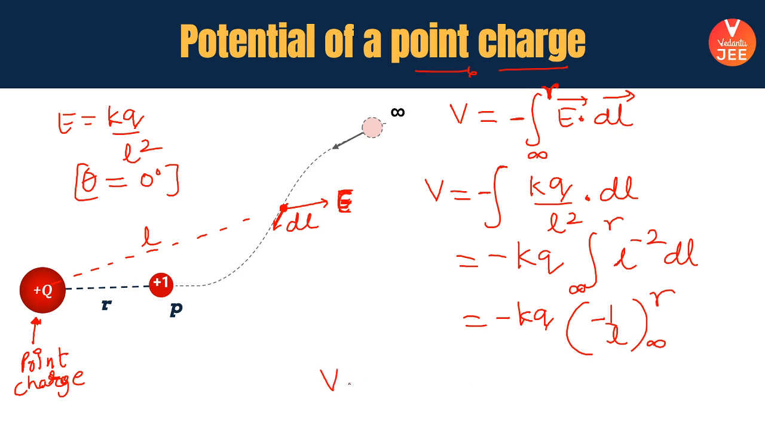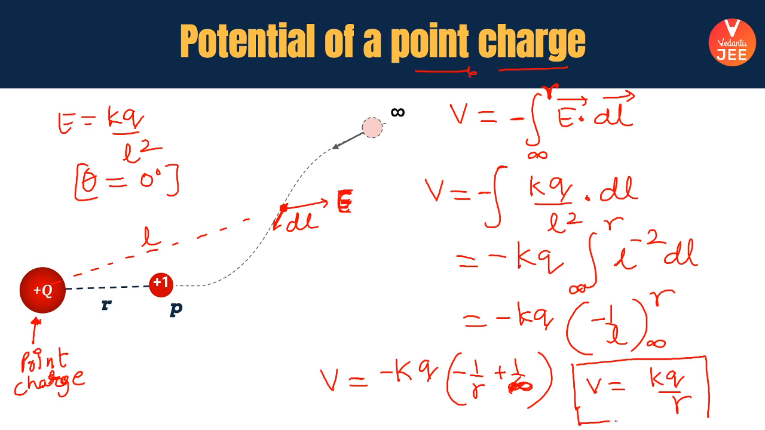The final result of potential will come out to be minus kq times minus of 1 by r plus 1 by infinity. So this part obviously becomes 0, the 1 upon infinity part, and the final result of the potential will look like kq by r.